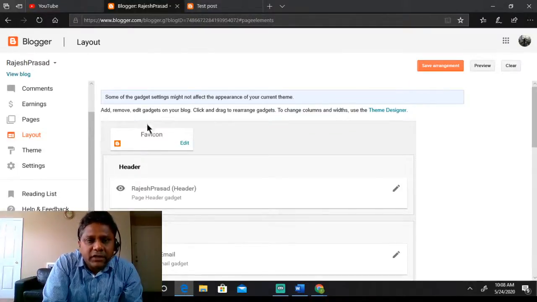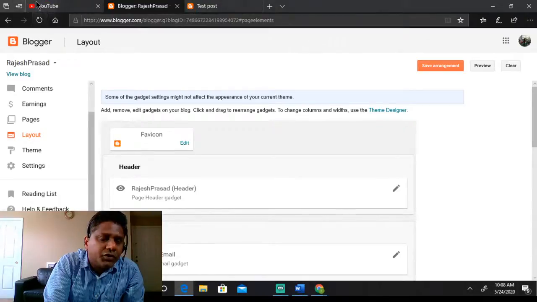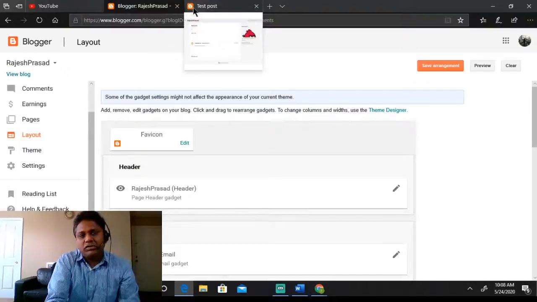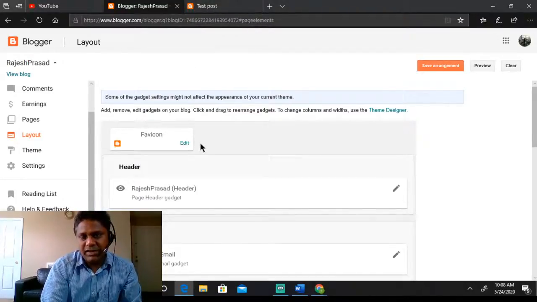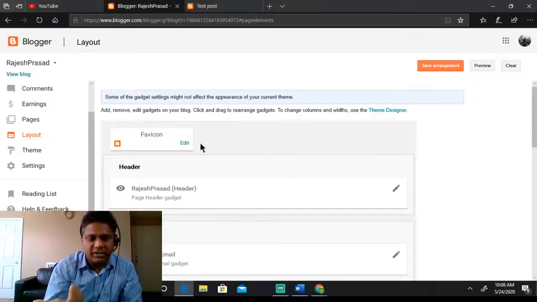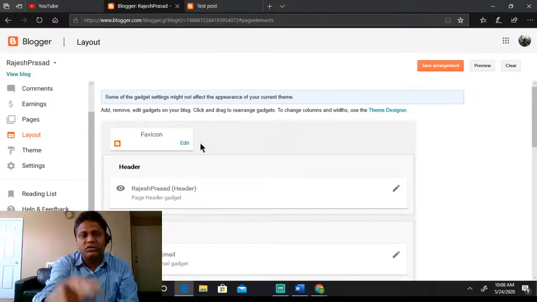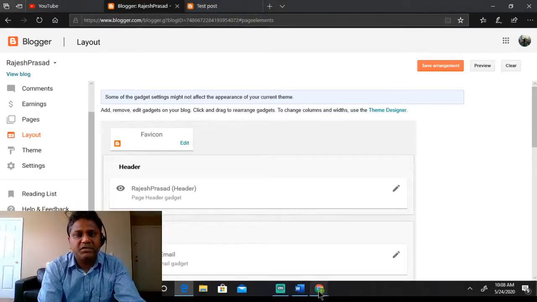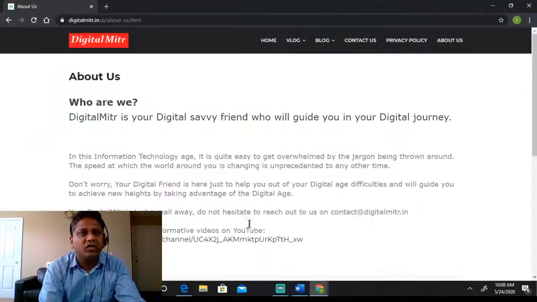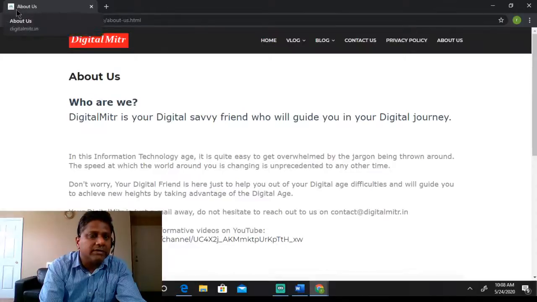So let's say the first one is favicon. So what is a favicon? This small b that you see on top of this, right? Here you see a YouTube logo, here you see a Blogger logo, that is called a favicon. So you can actually upload your own favicon. For that you will have to create a favicon. It has some specific dimensions, so once you upload it, that favicon will appear here. For my website, you can see I have created a favicon, my logo, and this is how it looks.